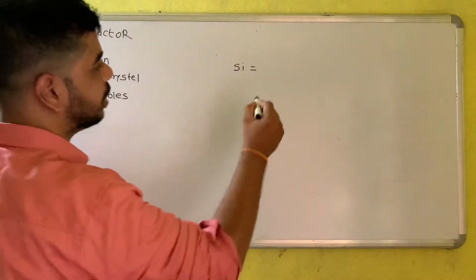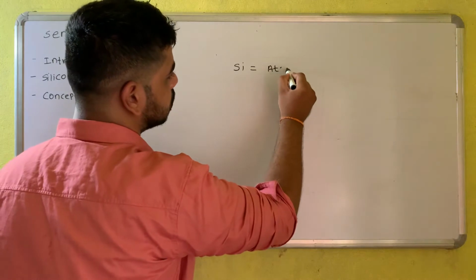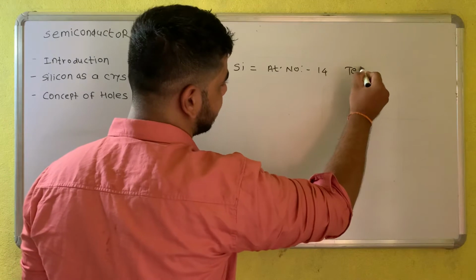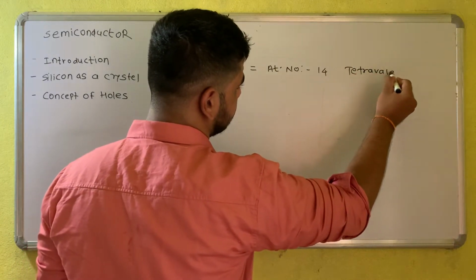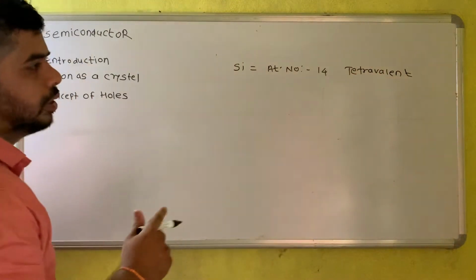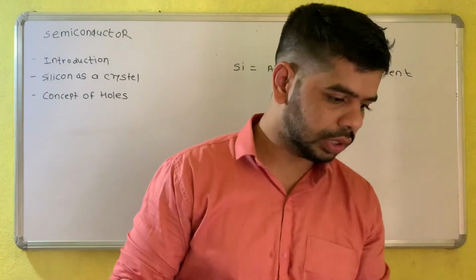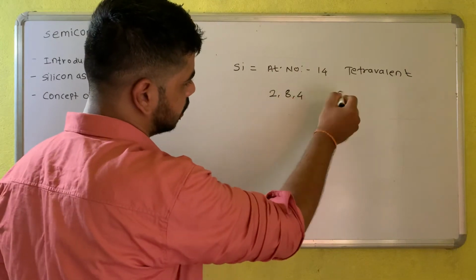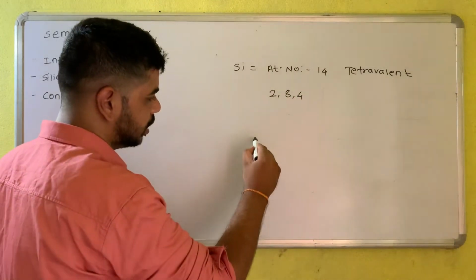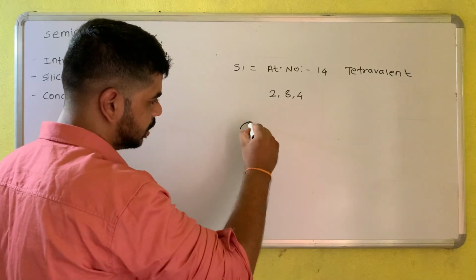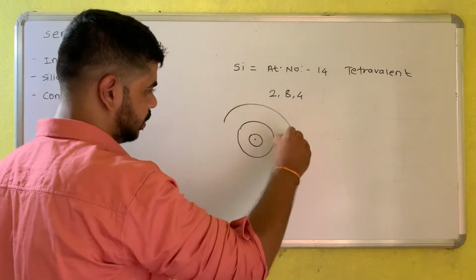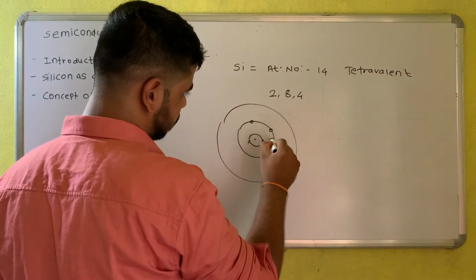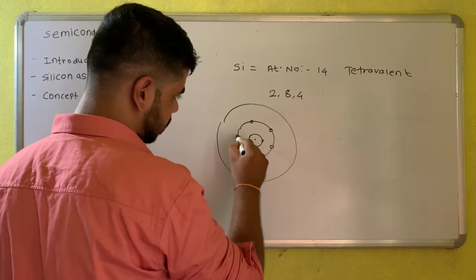So silicon, what is the atomic number of silicon? If you see, the atomic number of silicon is 14. So that means it is tetravalent. If you see the orbital structure, it will be 2, 8 and 4. The total is equal to 14. Suppose you consider silicon: this is the nucleus, this is your second orbit. So this will be 2, then 1, 2, 3, 4, 5, 6, 7, 8.